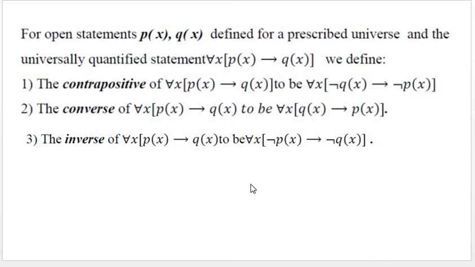So for that consider P of x and Q of x, the propositional forms, open statements. If you consider the quantified proposition form for all x P of x implies Q of x, the contrapositive of this is for all x negation Q of x implies negation P of x, and the converse is for all x Q of x implies P of x. Inverse is for all x negation P of x implies negation Q of x.